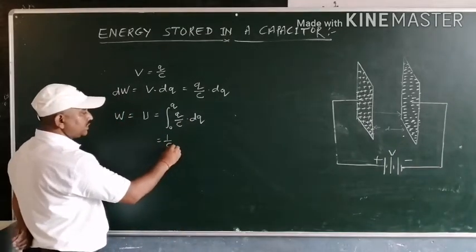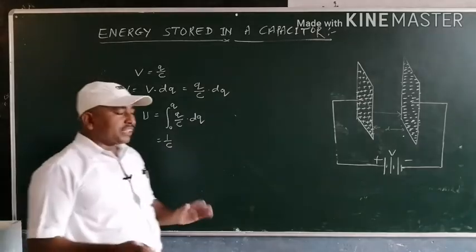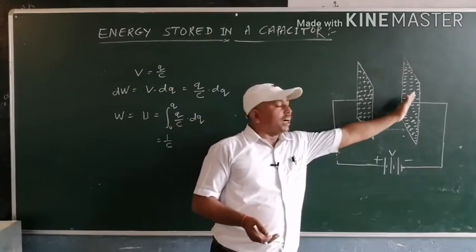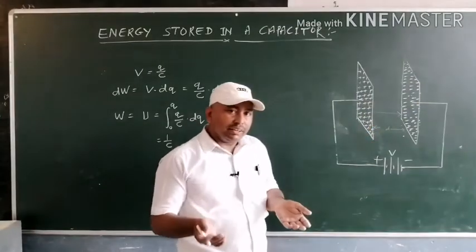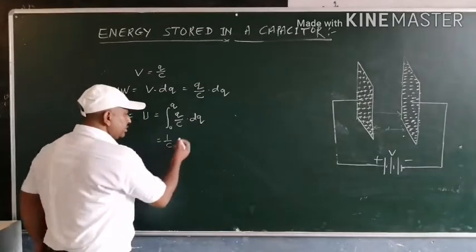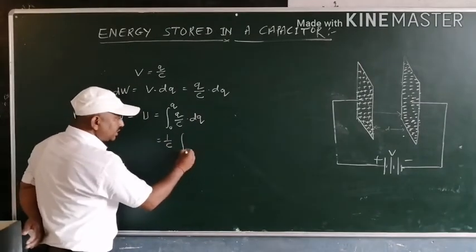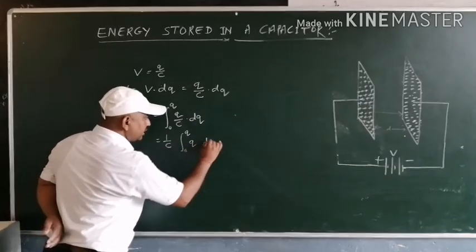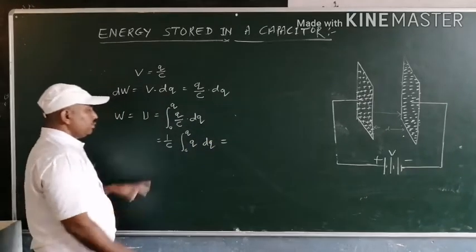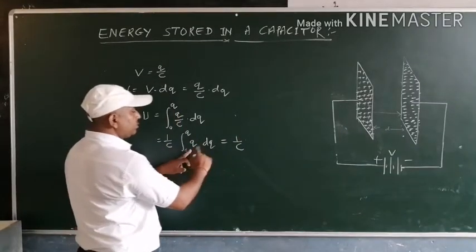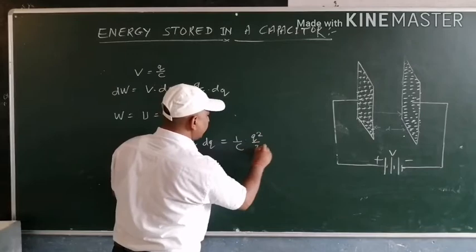Since c is constant, because it does not depend on the charge stored on the plates of the capacitor or the potential difference between the plates, we get 1 by c integration from 0 to q of q dot dq, and we know that will be equal to q square by 2, q square by 2c.